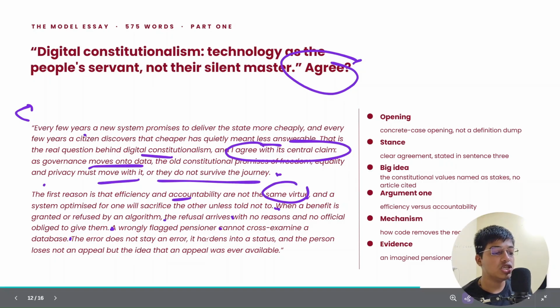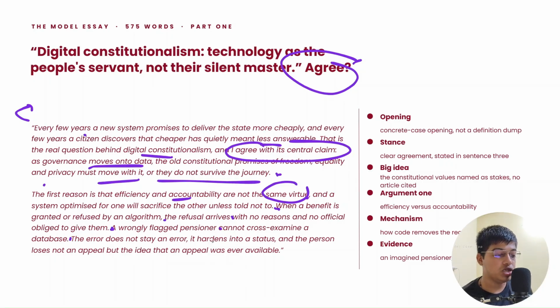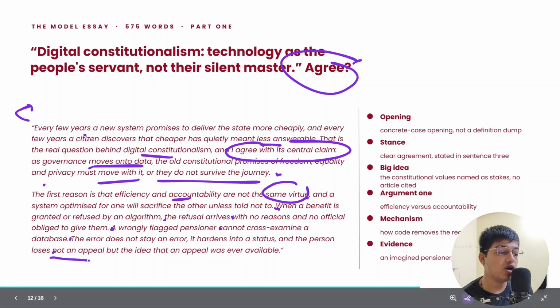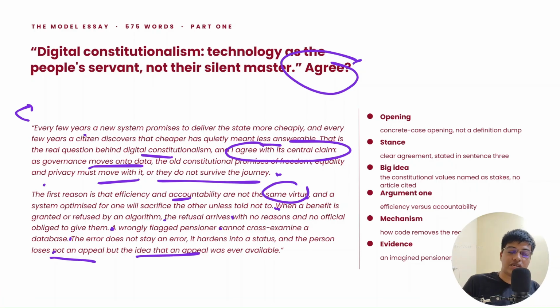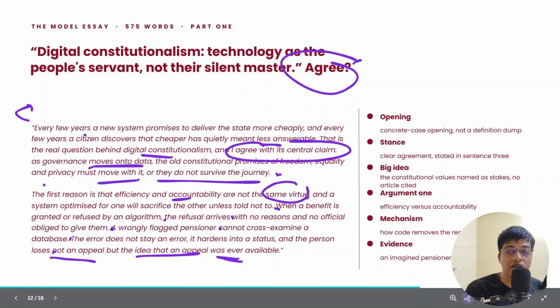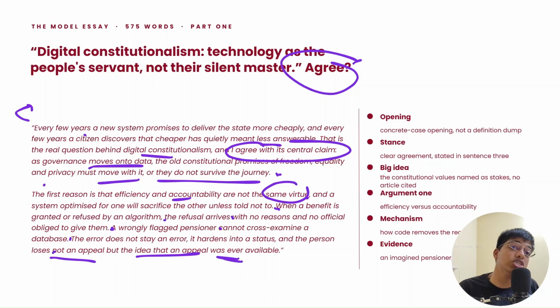The error does not stay as an error. It hardens it to a status, and the person loses not an appeal, but the idea that the appeal was ever available. समझे? How it happens, कैसे mechanize हुआ, कैसे example आया, analogy आई, और कैसे again that was concluded. That entire claim, an argument was concluded as a consequence, with a consequence. That is how all of these things are met.